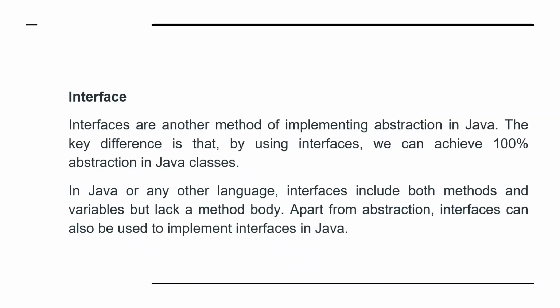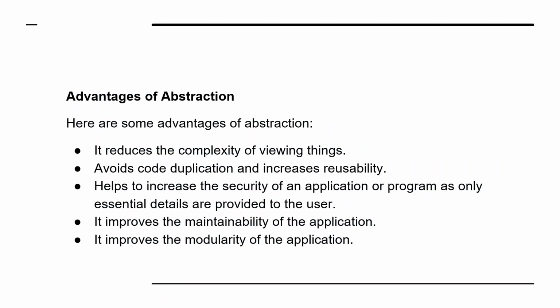The next one is the interface. Interfaces are another method of implementing abstraction in Java. The key difference is that by using interfaces, we can achieve 100% abstraction in Java classes. In Java or any other language, interfaces include both methods and variables, but lack a method body. Apart from abstraction, interfaces can also be used to implement inheritance in Java.